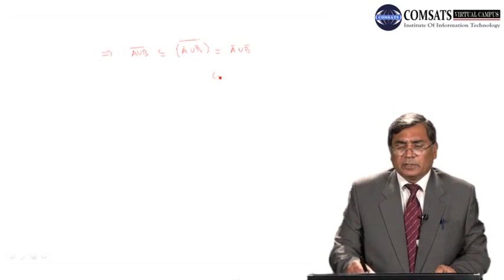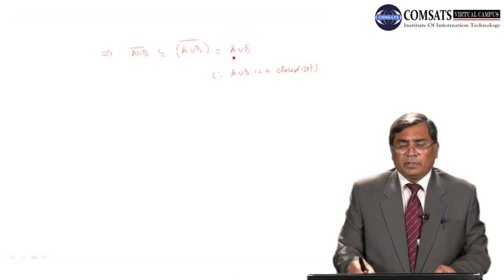Why? Because closure of A union closure of B is a closed set. Therefore, its closure will be equal to this.